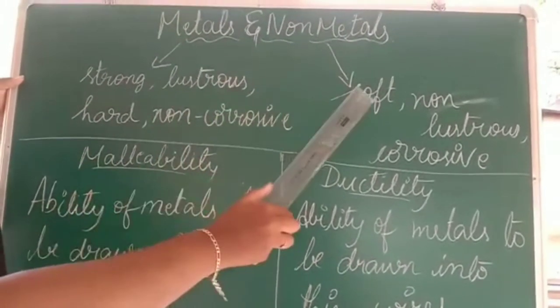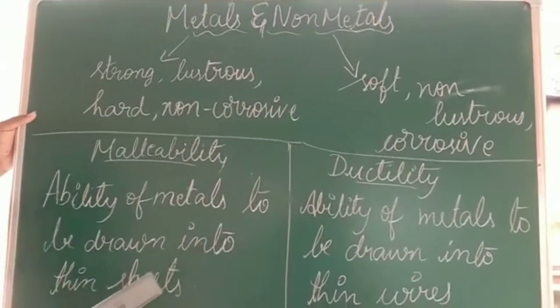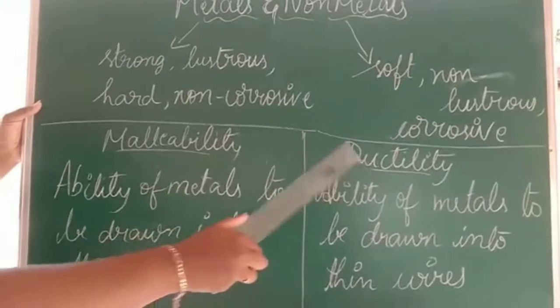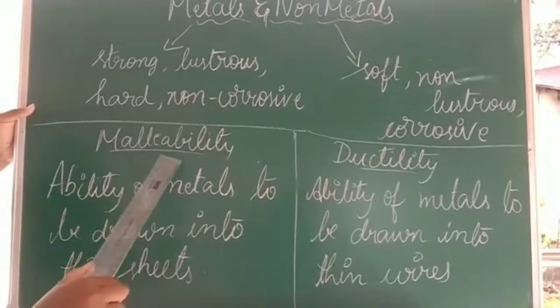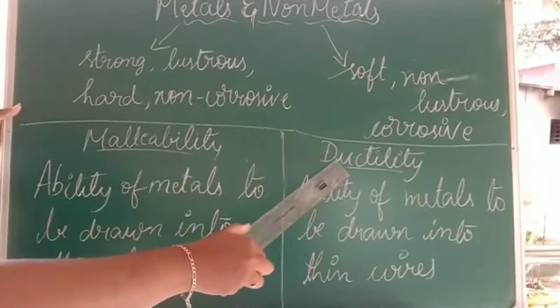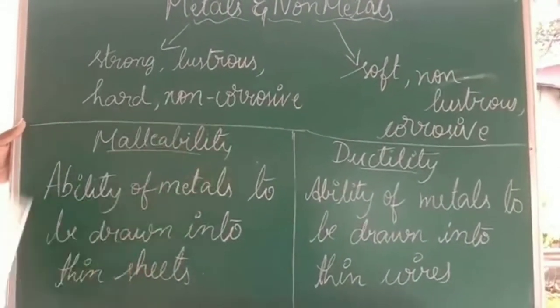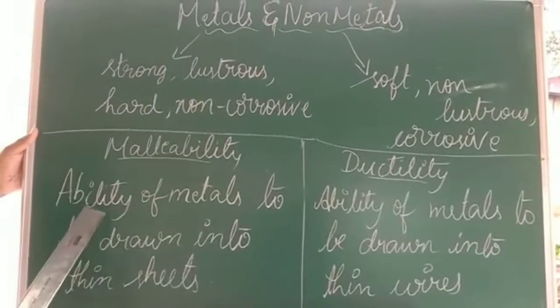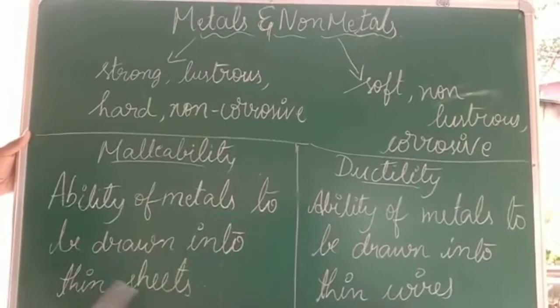So this is the introduction part. Now coming to the exact concept of the lesson, here first of all you have two main properties of metal. One is malleability and the other one is ductility. First of all, let us see what is malleability. It is the ability of metals to be drawn into thin sheets.